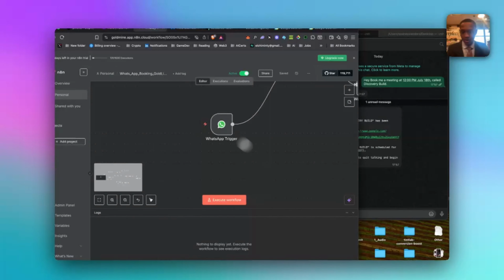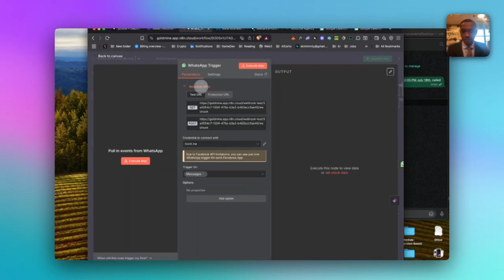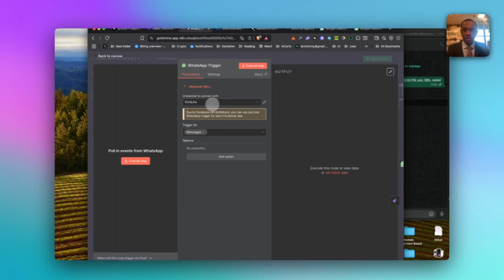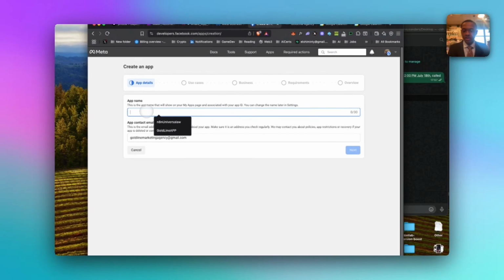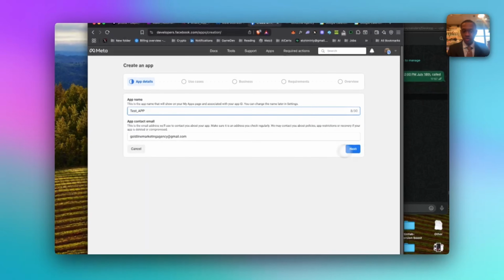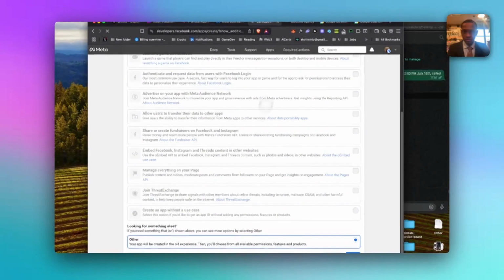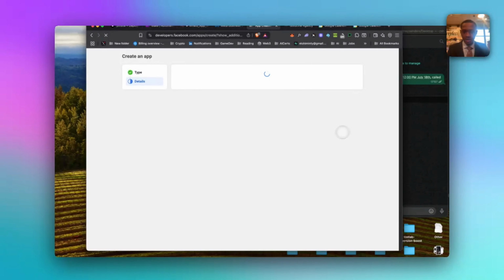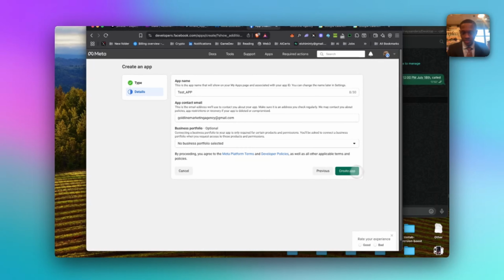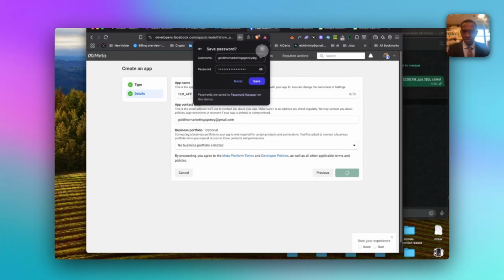So let's start from the top, right? You're going to want to set up a connection with Facebook Meta, right? So what you want to do, you want to create an app. Let's call this test app. Next, you want to just hit other. Next, this is for business. Next, test app, create app, submit.